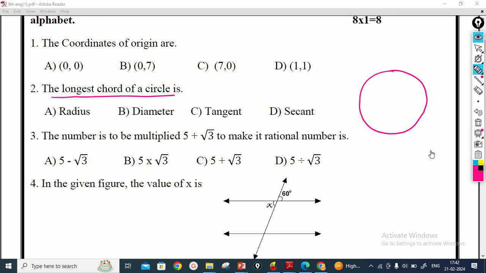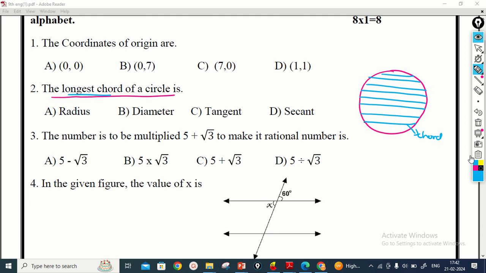In the circle, if you join any 2 points on the circumference, you get a chord. This is a chord. They ask for the longest chord. Here you observe by writing, go on writing the chords in this one. So we get so many chords which are increasing in length and then go on decreasing.